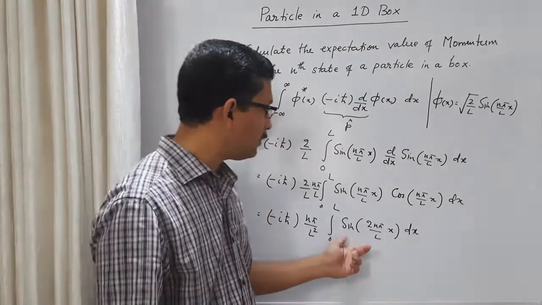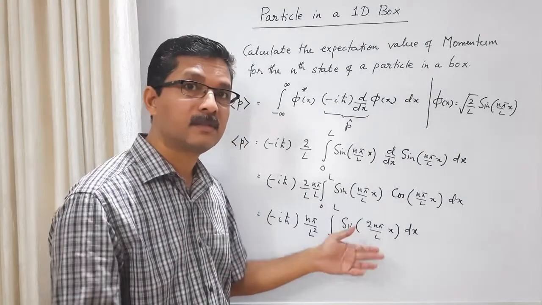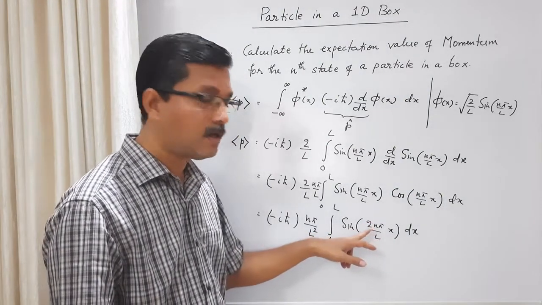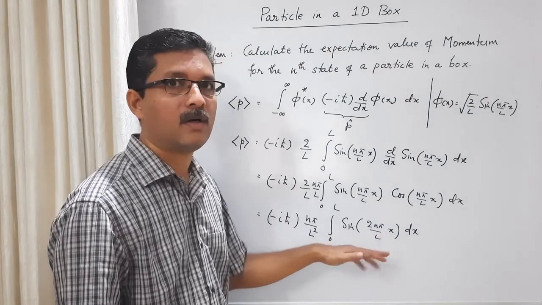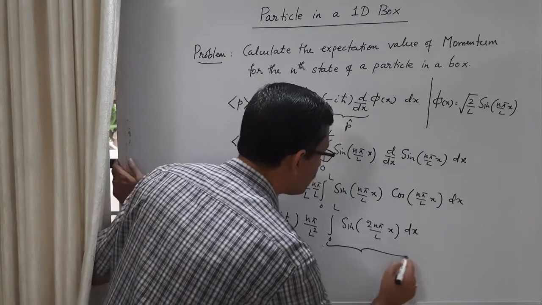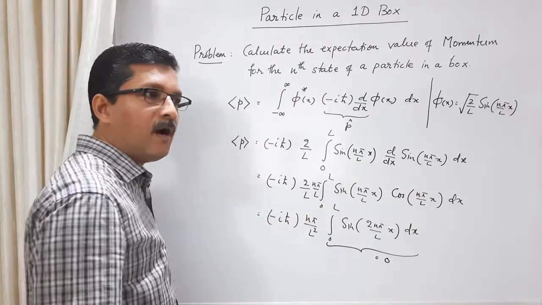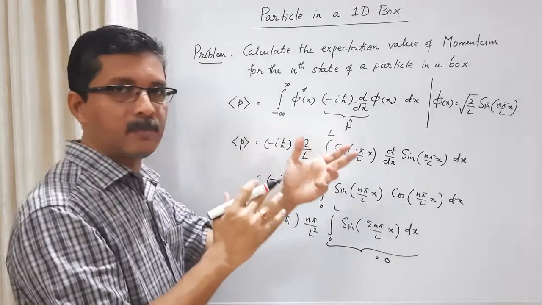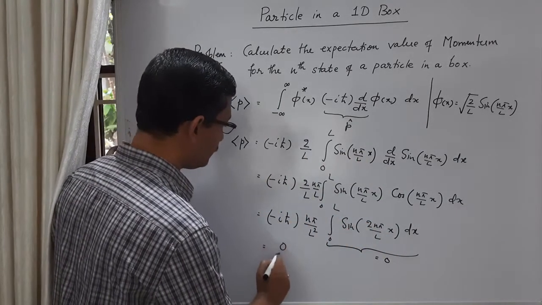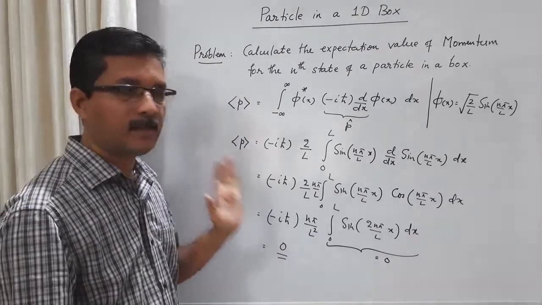In the previous problem we have done this integration. The integral of sine 2 n pi by L into x is cos 2 n pi by L x divided by 2 n pi by L. But when you put in the limits, the upper limit will give you cos 2 n pi, which is 1. The lower limit will give you cos 0, which is 1. 1 minus 1 will be 0, so this integration will yield 0. We have seen this in the previous problem of the expectation value of position. After the integration by parts, the second term will be exactly like this. So the right hand side is 0. The average value of momentum for the nth state, for any state, is 0.